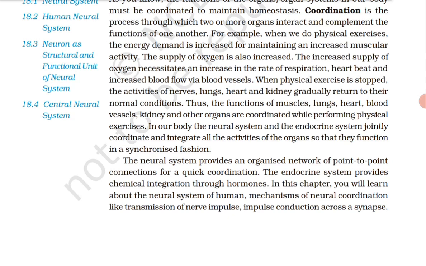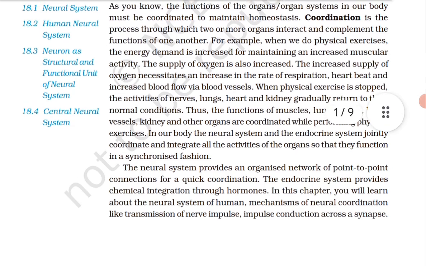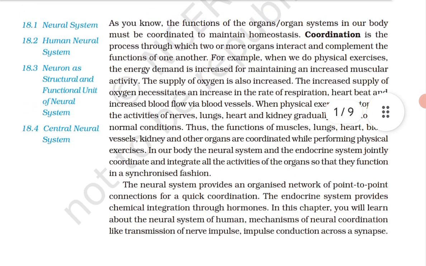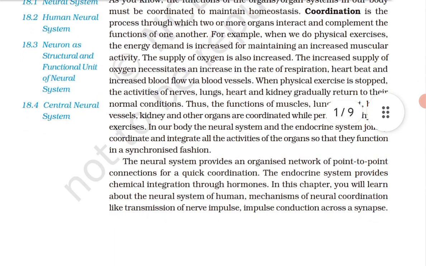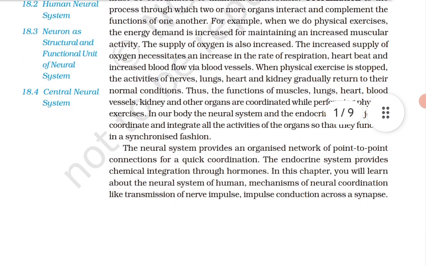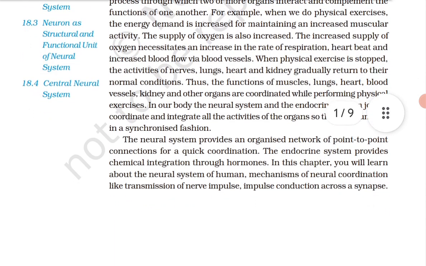For example, in Hydra, it is composed of a network of neurons. The neural system is better organized in insects, where a brain is present along with a number of ganglia and neural tissues. The vertebrates have a more developed neural system. Next is the human neural system.